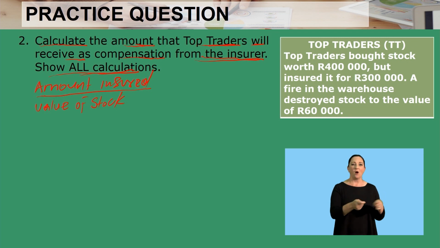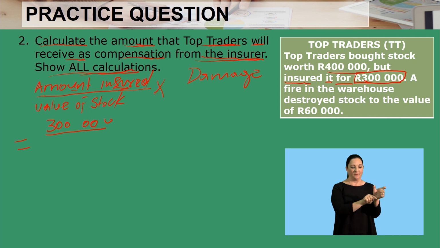So how much is the value of stock? The value of stock is 400,000. Then multiply by the damage. When we calculate, we have to substitute. How much is the amount insured for? The stock is insured for 300,000. Always be careful with that. Check, insured it for: this is 300,000.